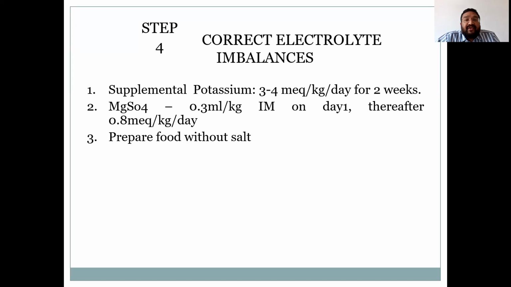Fourth step is correction of the dyselectrolytemia or electrolyte imbalance. For this, give potassium supplement at a rate of 3 to 4 milliequivalent per kg per day for 2 weeks. Give magnesium sulfate in a dose of 0.3 ml per kg intramuscularly on day 1. Thereafter, 0.8 milliequivalent per kg per day. And as these children with SAM have high sodium content, you have to prepare food without salt.